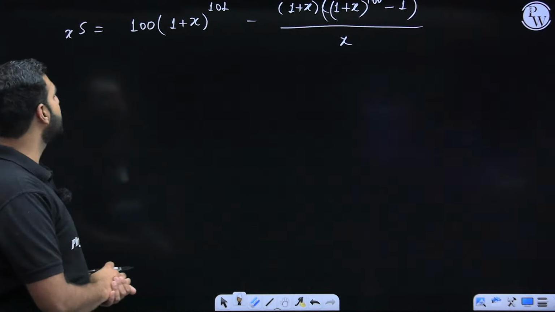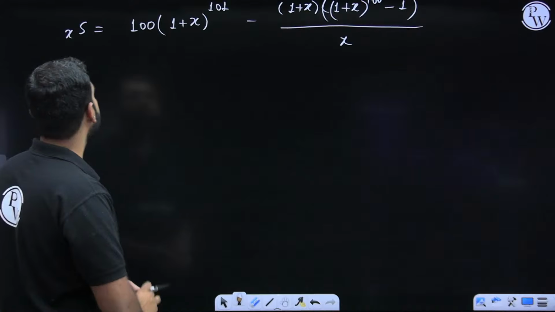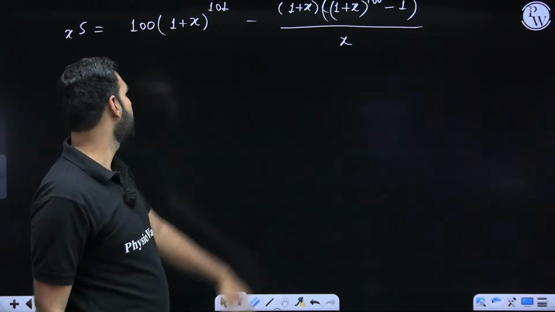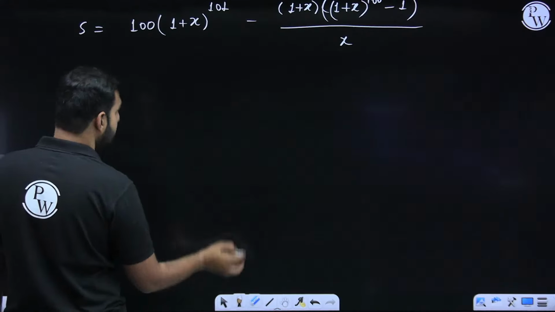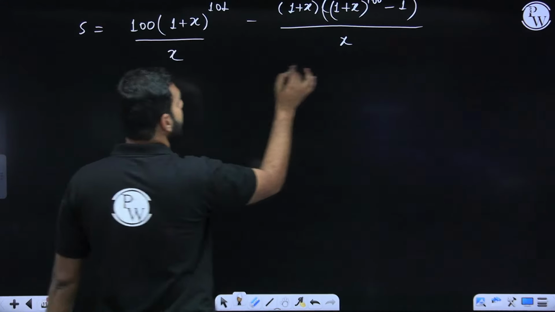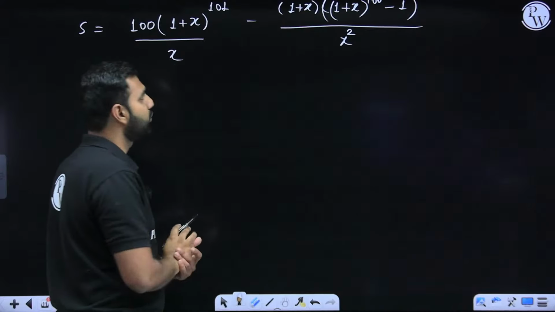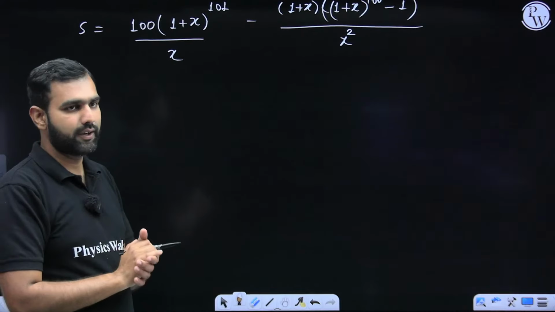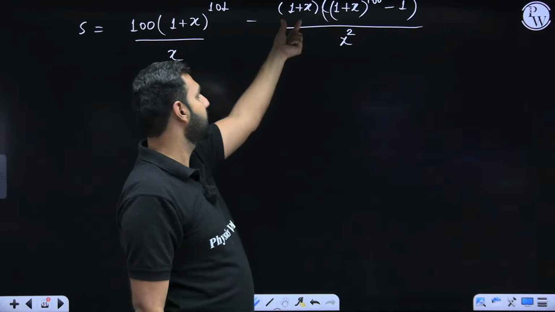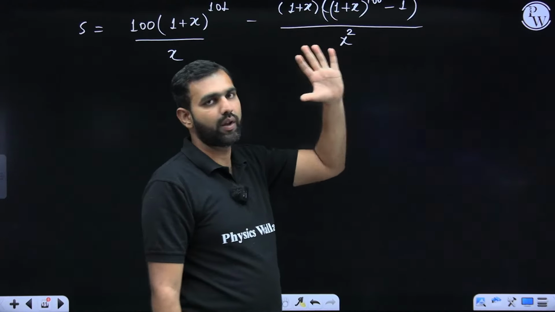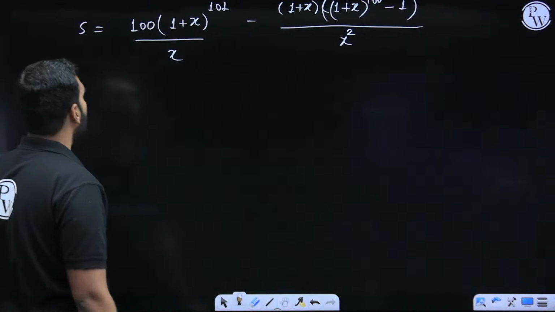Now, when you see this particular part, the only thing which we need to do is bring this x here in the denominator. So when you do so, this gives you x here in the denominator like this, and here x in the denominator like this. I hope there is no confusion on that. One last thing I'd like to do, which will completely simplify our problem. This 1 plus x, I'll multiply to both of these one after another. So with that, what do I get?